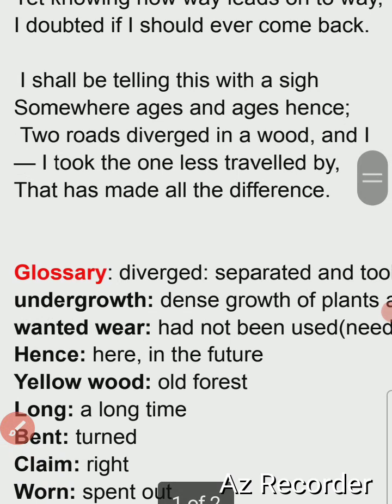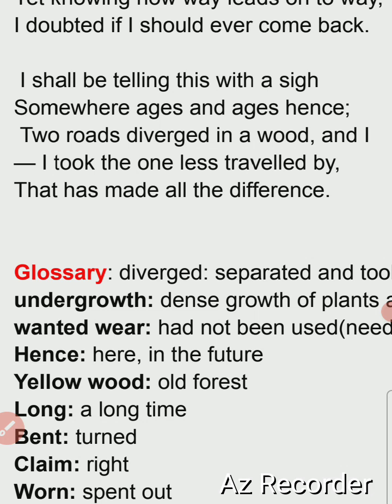Now see that the poet has suffered the dilemma of making a choice. Here, I shall be telling this with a sigh. Sigh means very sorrow. You can say with a sorrowful. So, I shall be telling this with a sigh, with a sorrow. It means I am not happy to see. I shall be telling this story with a sorrow.